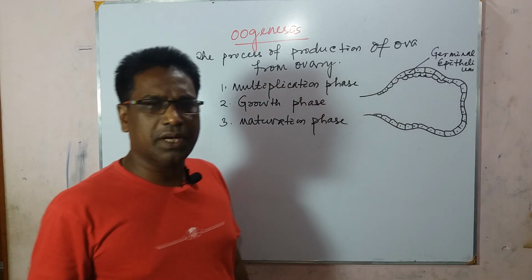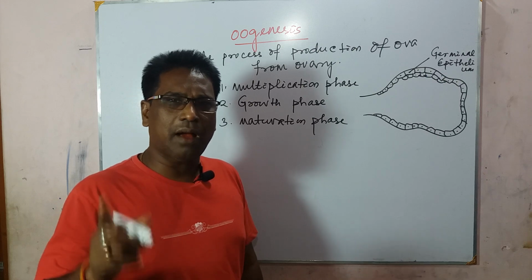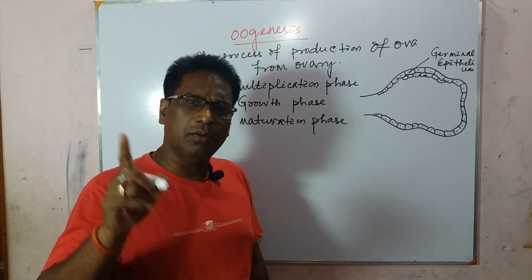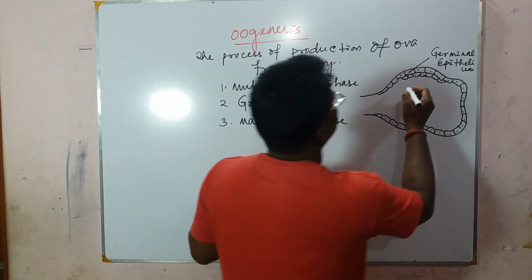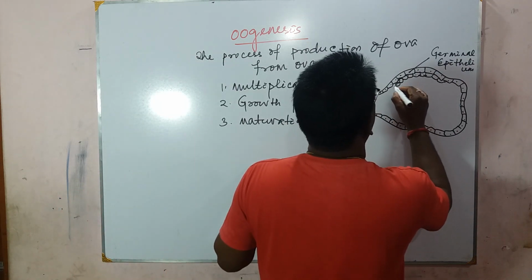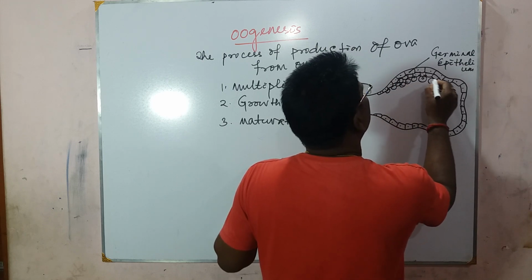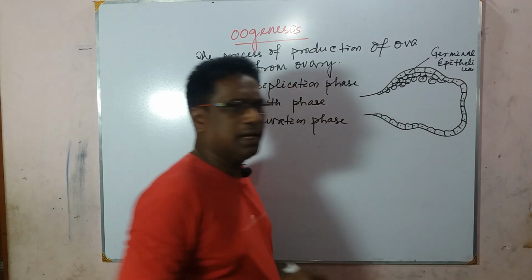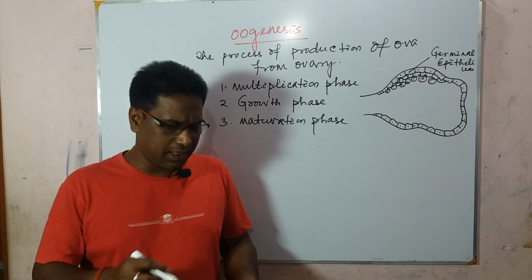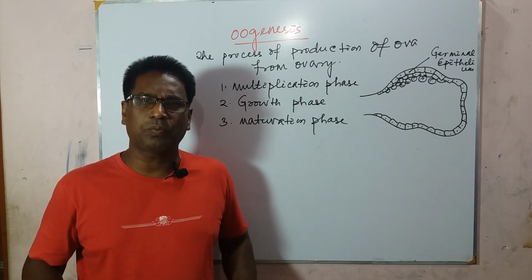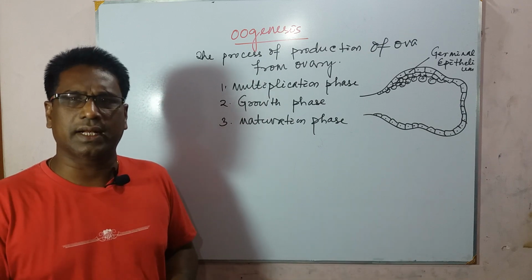Those daughter cells become larger with a bigger nucleus and have the ability to divide repeatedly by mitosis. These are called primordial germ cells, and they produce a huge number of diploid daughter cells.